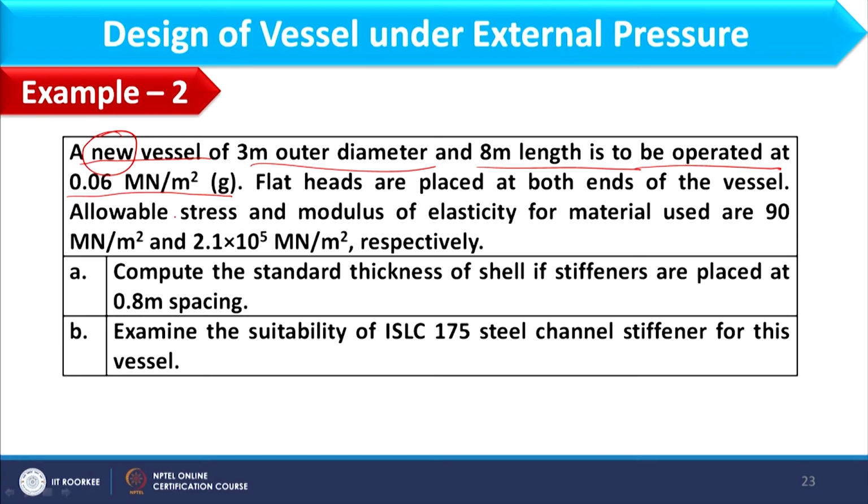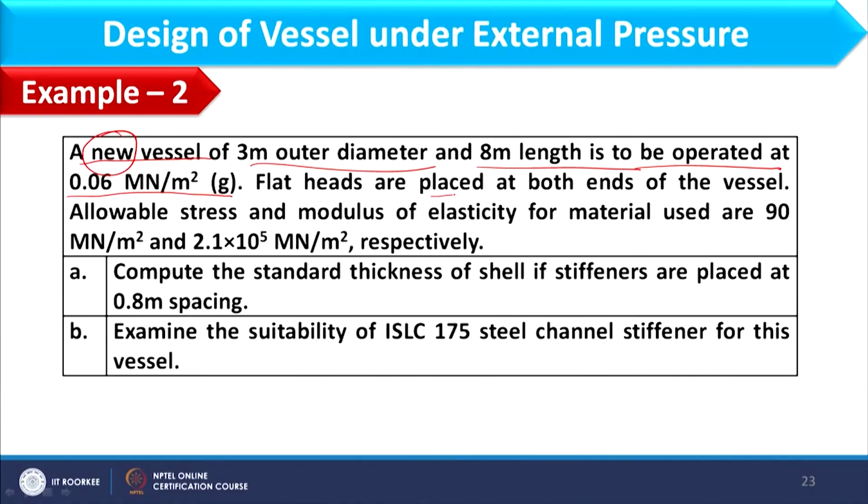So this hints that out of roundness should be considered as 1.5, because for new vessel it is assumed as 1.5, okay. And flat heads are placed at both ends of the vessel. Allowable stress and modulus of elasticity for the material used are 90 meganewton per meter square and 2.1 times 10⁵ meganewton per meter square respectively.